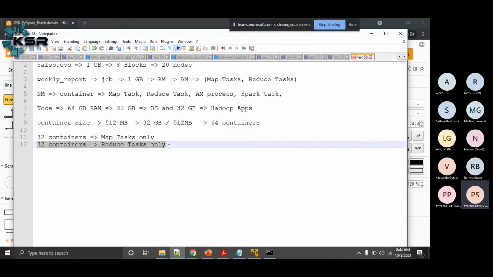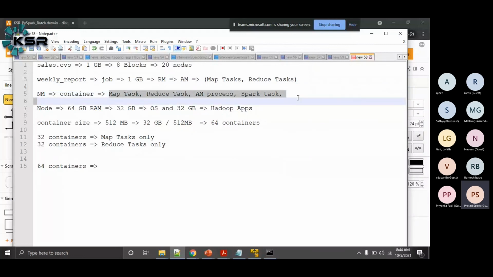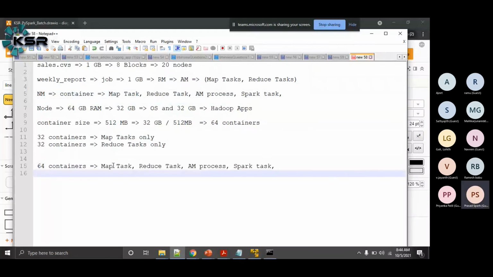So what happened in Hadoop 2.x? These 64 containers available from each node can be used for any of the tasks. So this reservation was removed. We can use a container to run a map task, or a reduce task, or an application master process, or any Spark tasks, or any other distributed computing tasks. So that is the advantage of Hadoop 2.x.